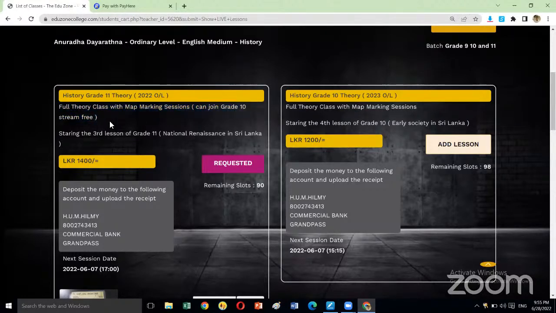The online classes are on Tuesday. On Tuesday, 3:30 to 5 is grade 10, and 5 to 7 is grade 11. And the A plus revision program paper class is on Sunday, 8:30 to 10:30 p.m. night.